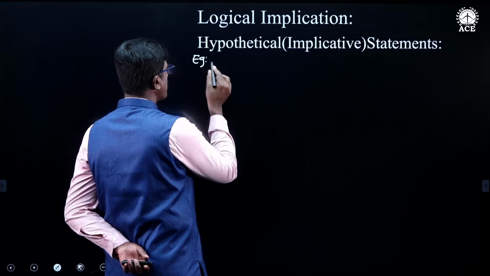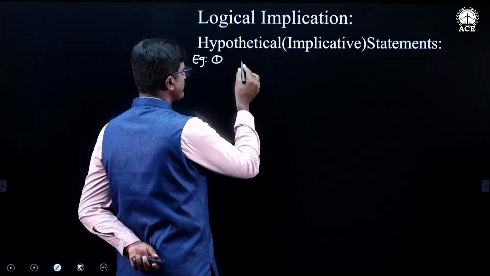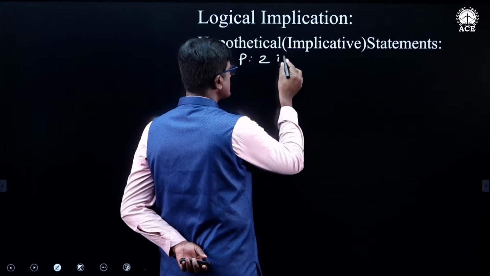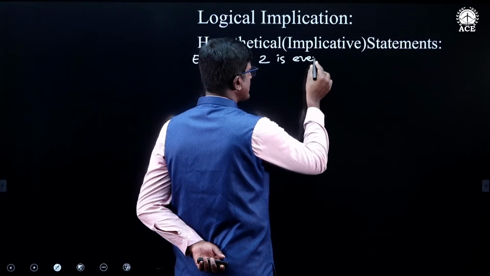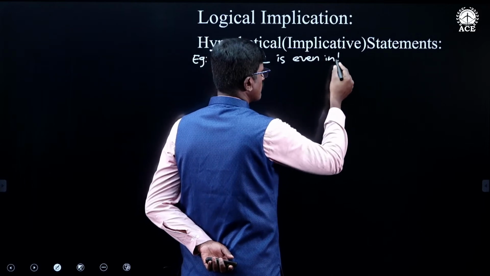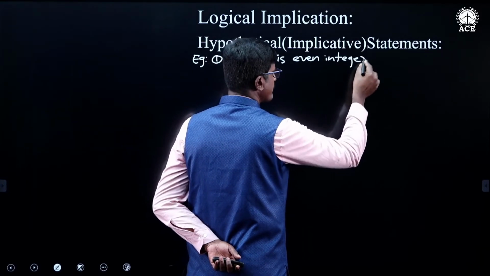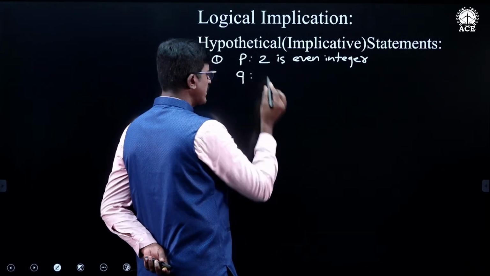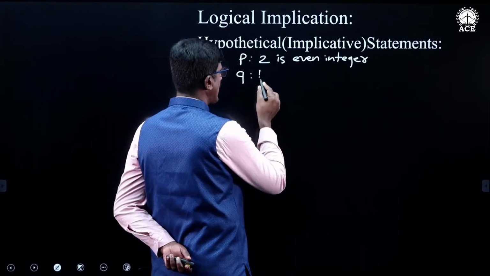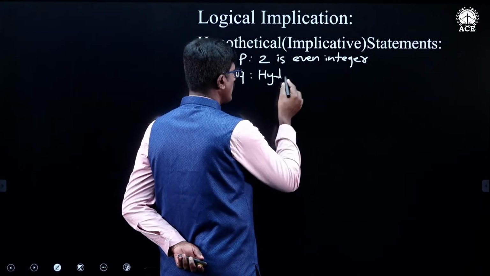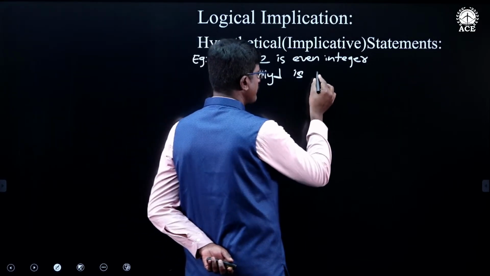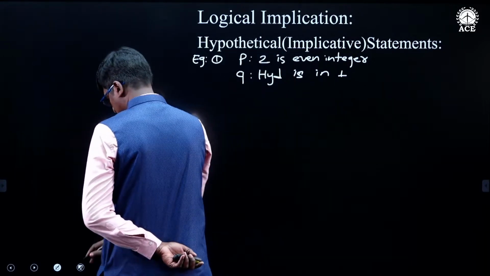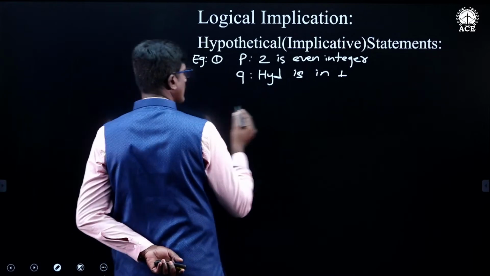I am taking two examples. Example 1. I am taking P statement: 2 is an even integer. Next, I am taking one more statement, Q: Hyderabad is in Telangana.